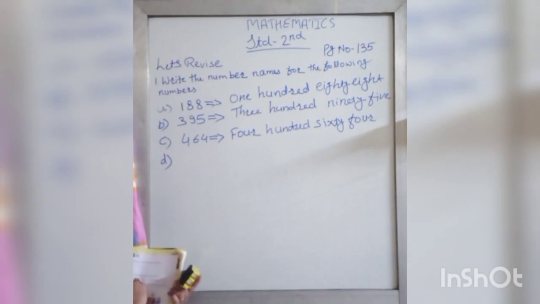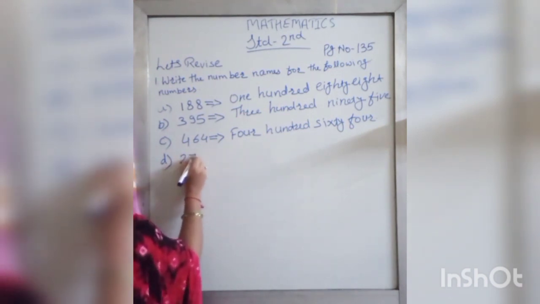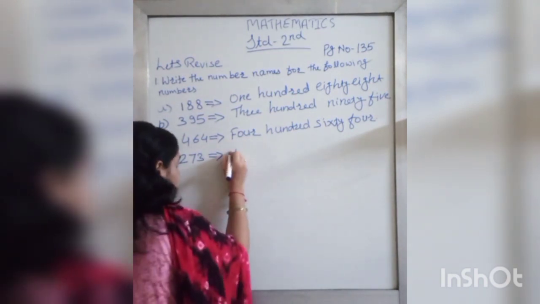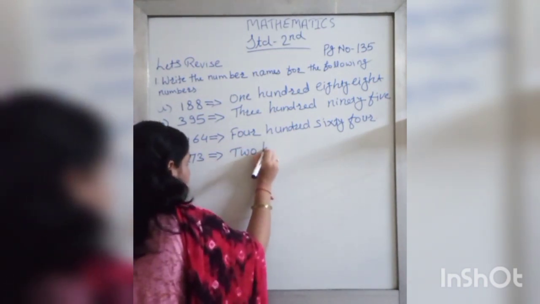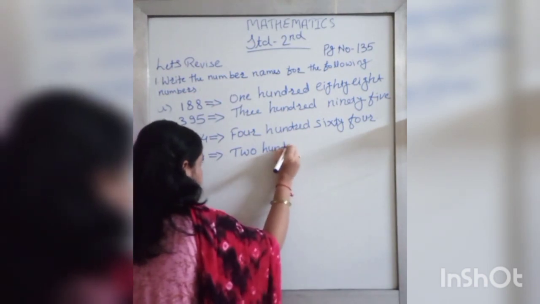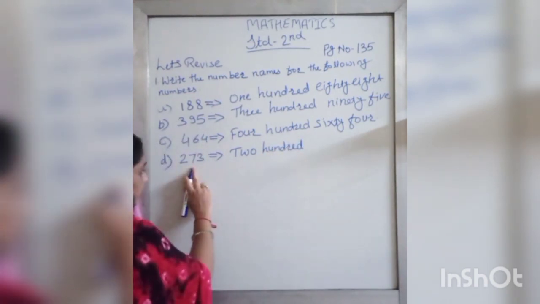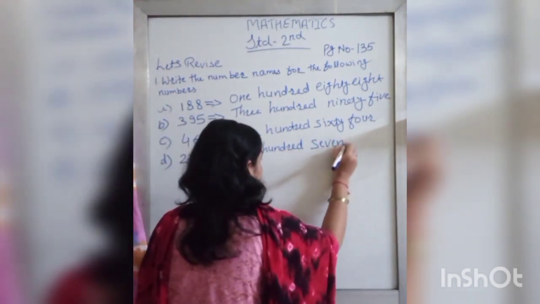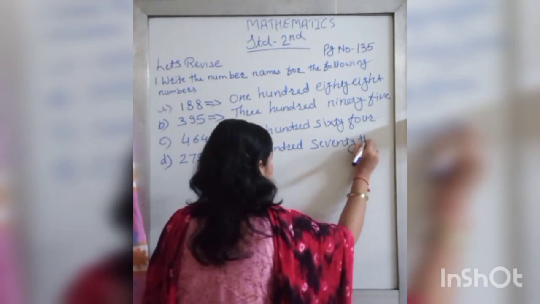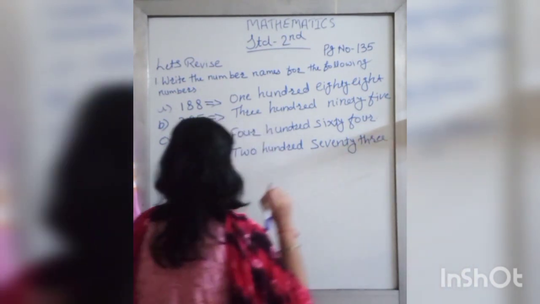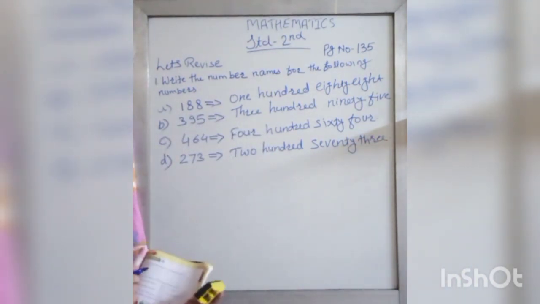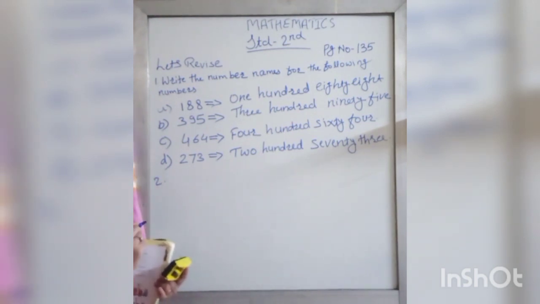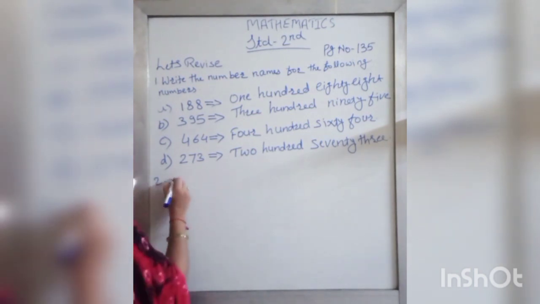See the next number. 273. Write down 200. Next number is 73. 73. Understood? Now next question is write the numbers for the following number names.